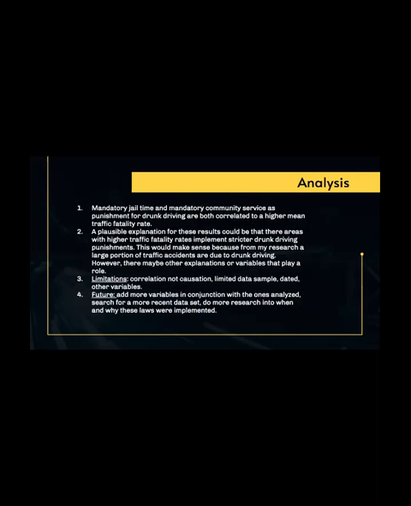So, in analysis, mandatory jail time and mandatory community service as a punishment for drunk driving are both correlated to a higher mean traffic fatality rate. A plausible explanation for these results could be that areas with higher traffic fatality rates implement stricter drunk driving punishments, and this would make sense because based on my research, a large portion of traffic accidents are due to drunk driving. However, there may be other explanations or variables that play a role.